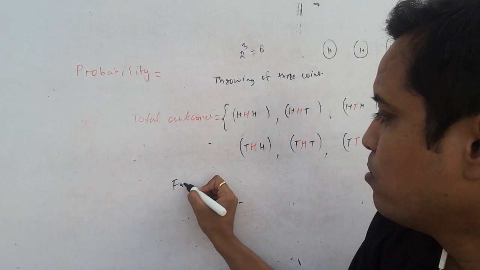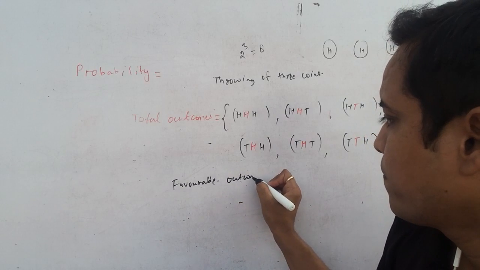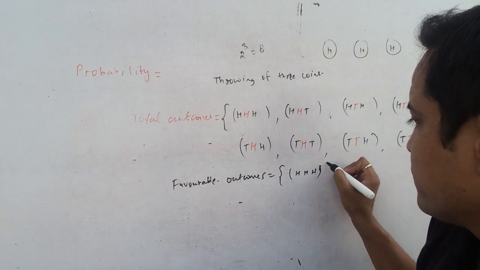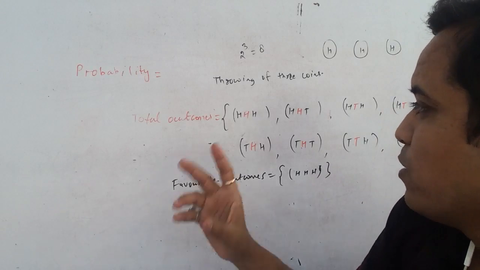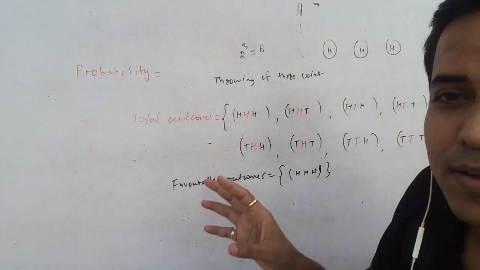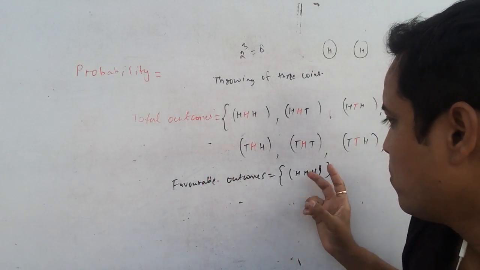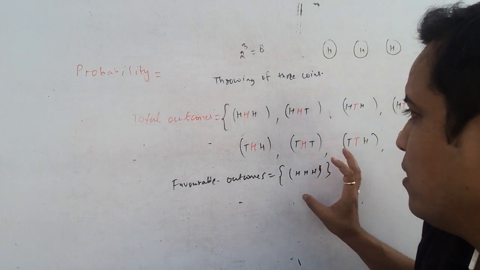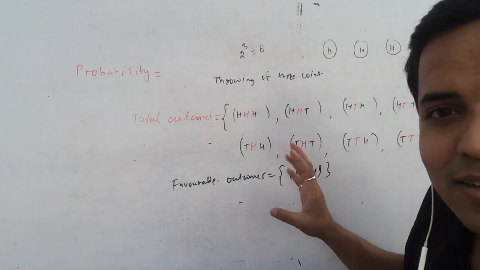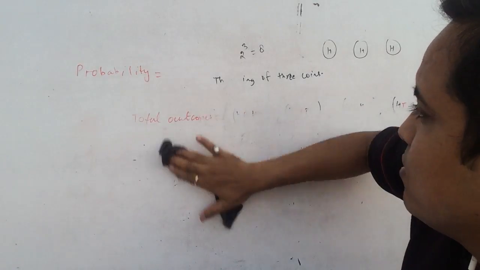So you write here favorable outcome equal to only head head head. Okay. So now you can write the probability of getting 3 heads equal to number of favorable outcomes upon number of total outcomes, which is, number of favorable outcomes is 1, and number of total outcomes is 8. All right. So now let's move on.